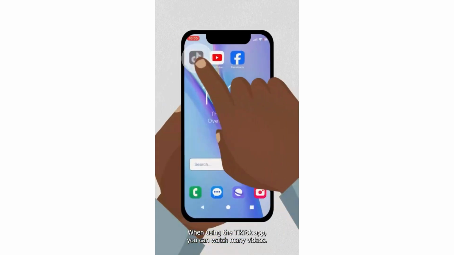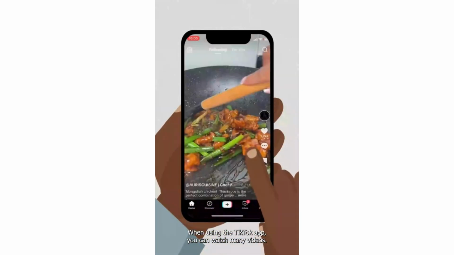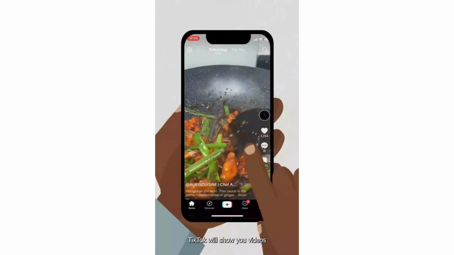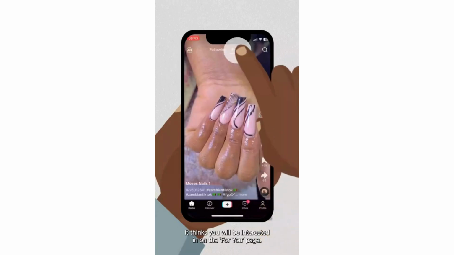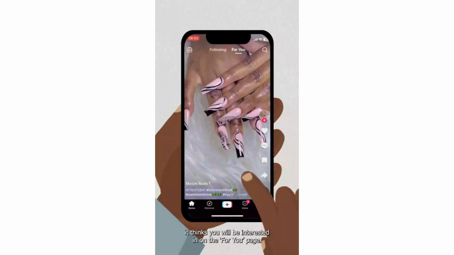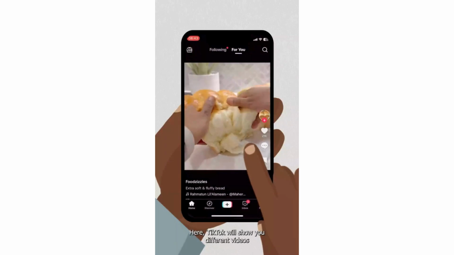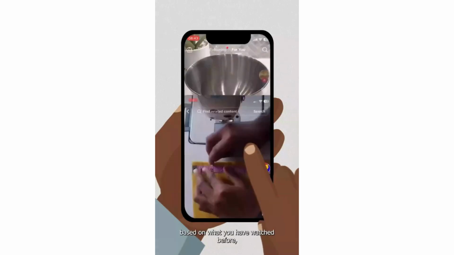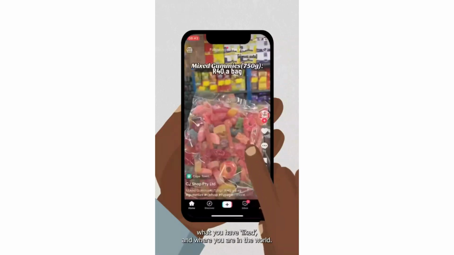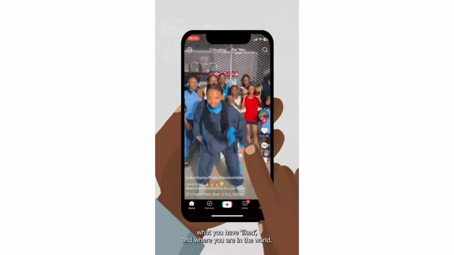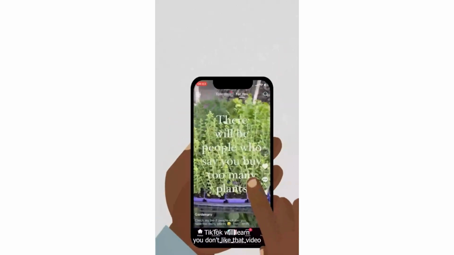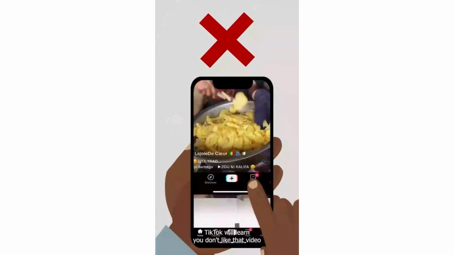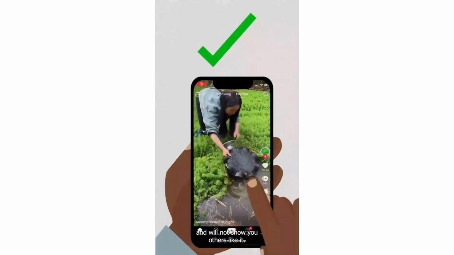When using the TikTok app, you can watch many videos. TikTok will show you videos it thinks you will be interested in on the For You page. Here, TikTok will show you different videos based on what you have watched before, what you have liked, and where you are in the world. If you don't watch a video or move past it quickly, TikTok will learn you don't like that video and will not show you others like it.